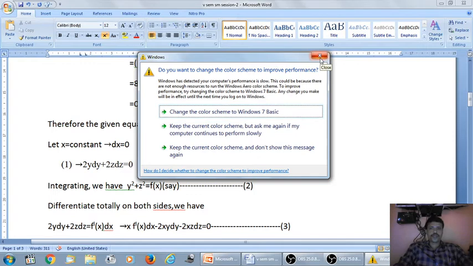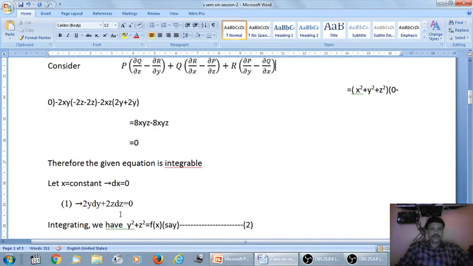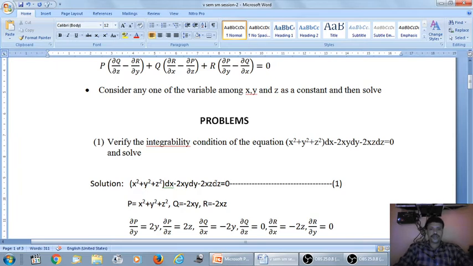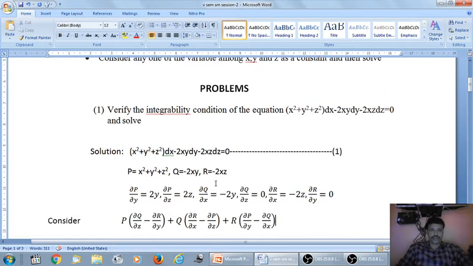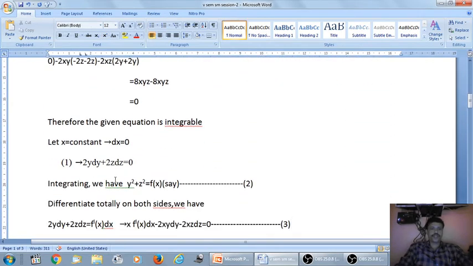That x is equal to constant, this implies the derivative will be 0, differential will be 0, dx is equal to 0. Now when dx is equal to 0, the equation 1 becomes minus 2xy dy minus 2xz dz is equal to 0, and dividing by minus x, we get 2y dy plus 2z dz is equal to 0.